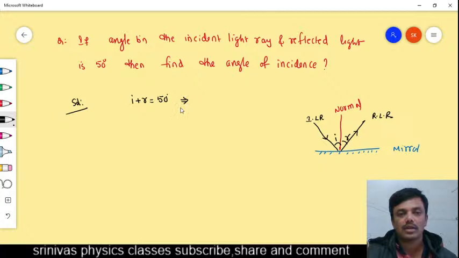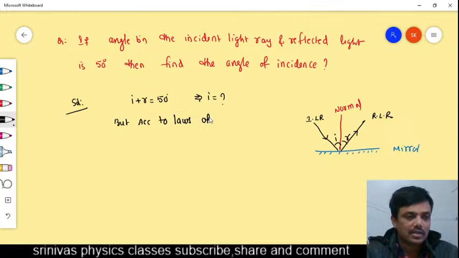Nothing else they gave, they are just asking to find the angle of incidence. But according to the laws of reflection, what do we know?